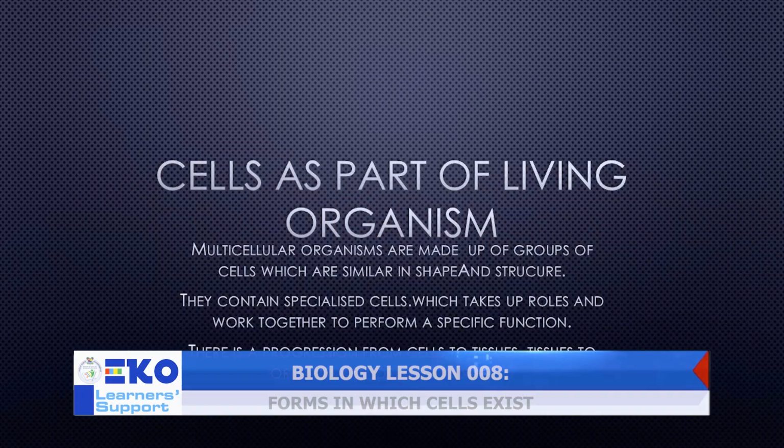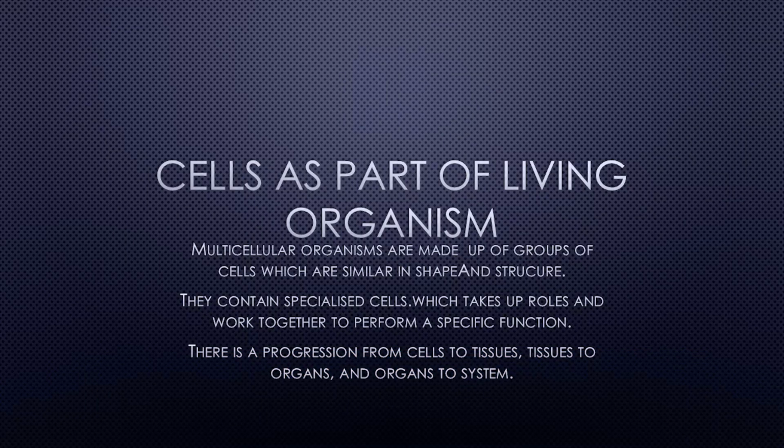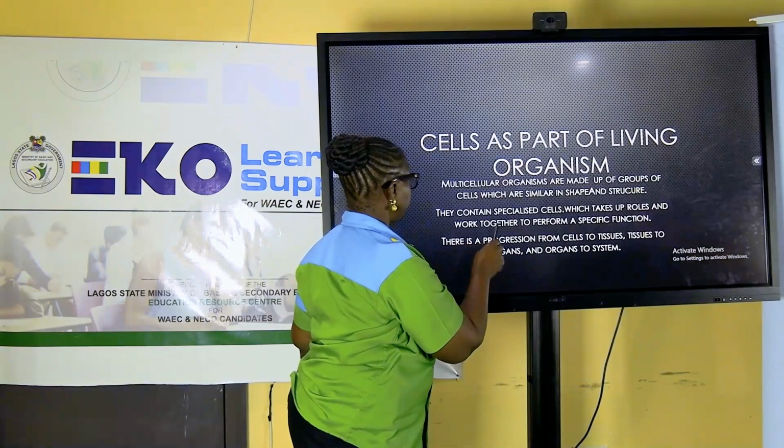They contain specialized cells, which take up roles and work together to perform a specific function. We will come back to this as we progress with the lesson. There is a progression, as I've mentioned earlier, from cell to tissue, tissue to organ, and organ to system.